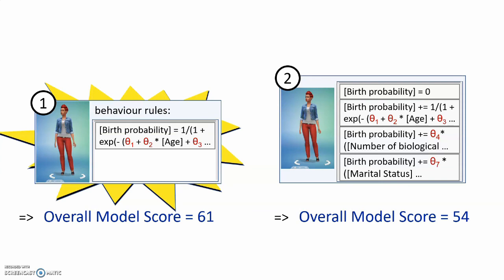This was actually a little simplified. In reality, we use a thing called Bayes factor for comparing behavior rules. It works in a very similar way, but is more statistically rigorous.